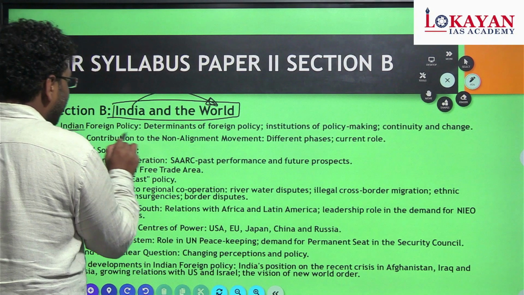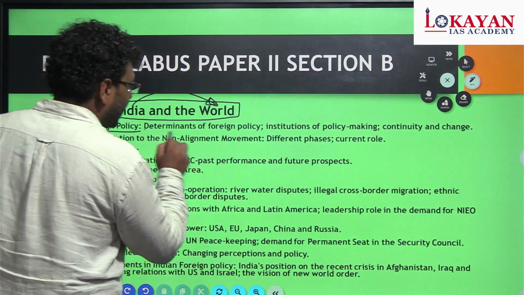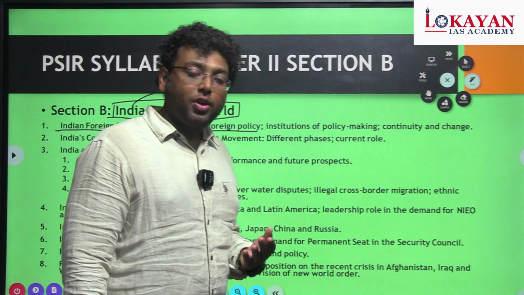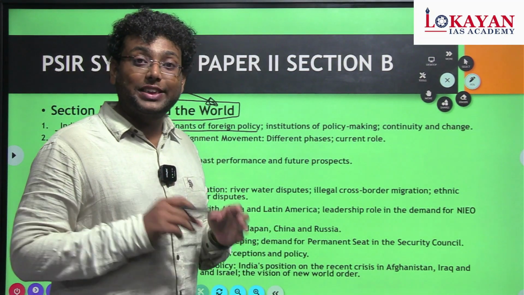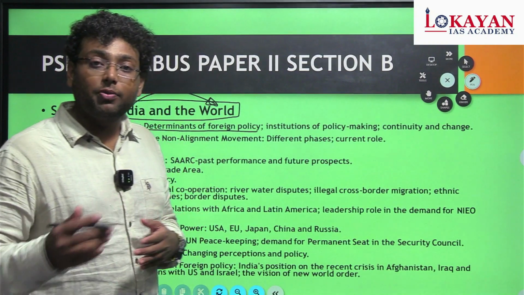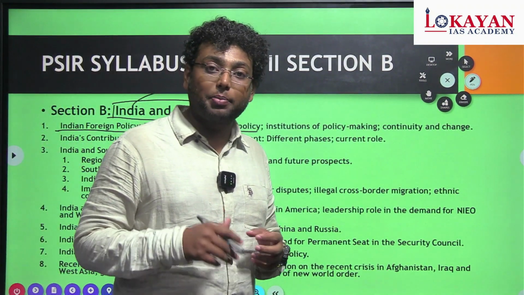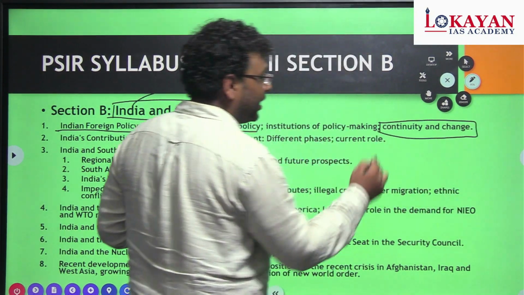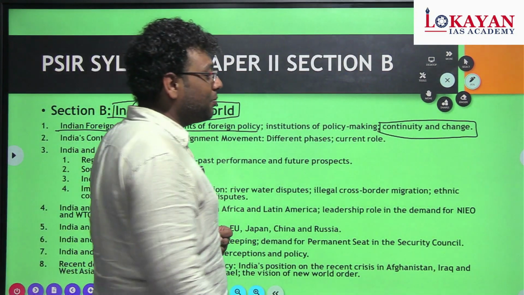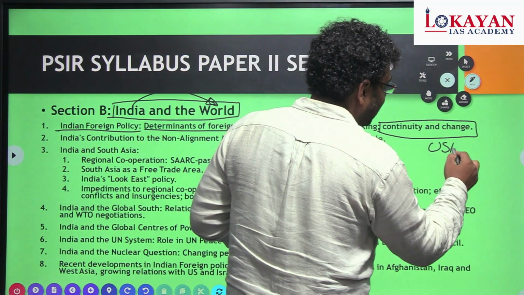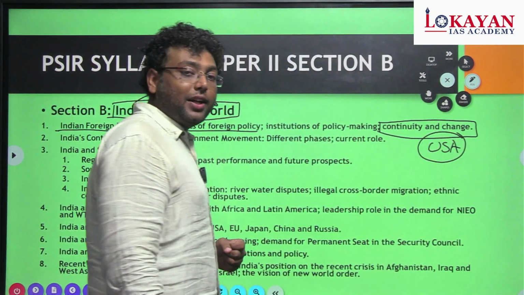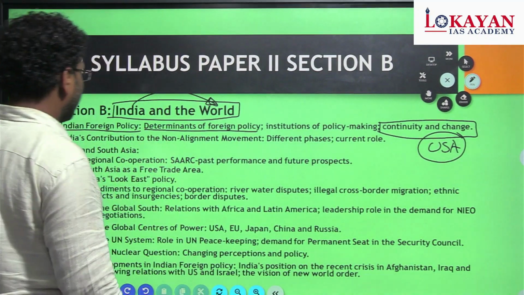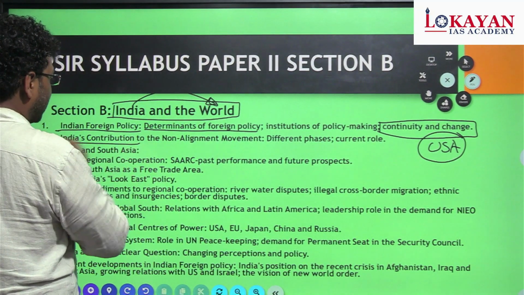First is India's foreign policy. What are the determinants of India's foreign policy? How has it actually evolved over a period of time, how India actually changed itself from NAM to multiple alignments in the present time? So we are going to see what is the continuity and the change in Indian foreign policy, like the emerging of nations like the USA as one of the good friends of India, with the maintenance of good relations with Russia. So all these things we are going to learn in paper 2 section B.